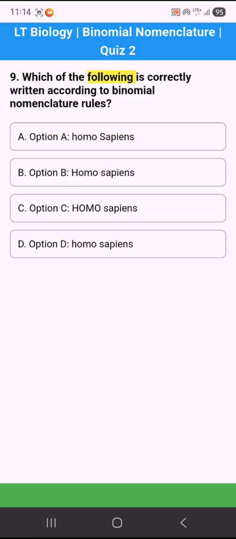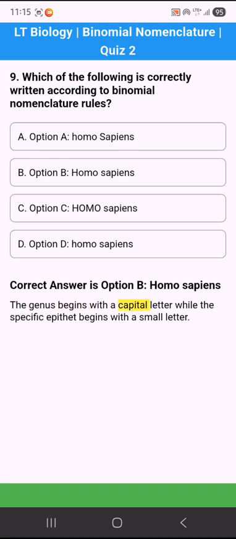9. Which of the following is correctly written according to binomial nomenclature rules? Option A. Homo sapiens. Option B. Homo sapiens. Option C. Homo sapiens. Option D. Homo sapiens. Correct answer is option B. Homo sapiens. The genus begins with a capital letter while the specific epithet begins with a small letter.